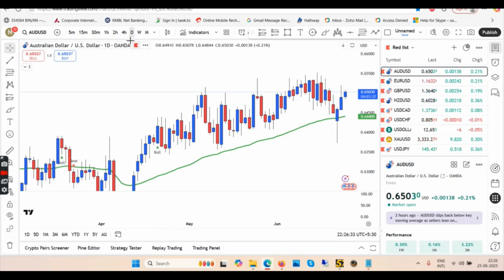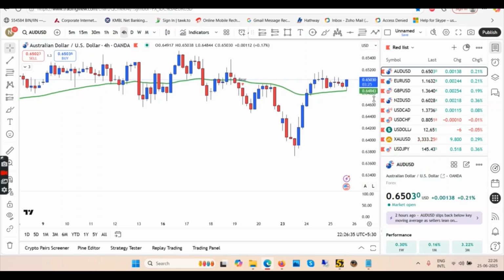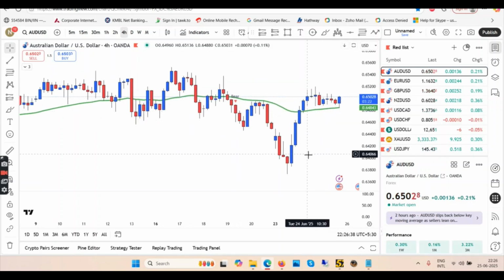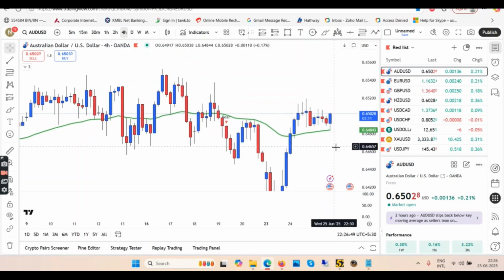So let's see what is our entry signal in 4 hours. In 4 hours, we are right above the EMA. We had been consolidating. Yesterday I told you that AUD was overbought. Then we took a pullback, and then we are consolidating. Now rejection has come from the EMA. If I would be you, I'd enter long after the close of this candle. This candle is closing in 3 hours as I'm recording the video. So whenever you're watching the video, I think if this candle remains as it is, then previous red candles will be eaten by this engulfing blue candle.